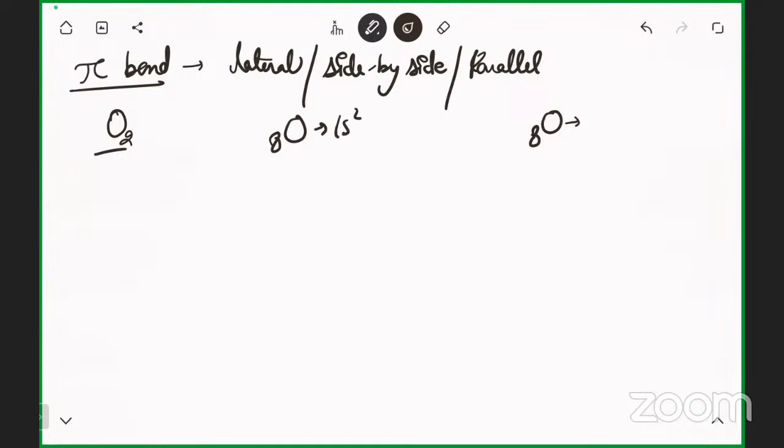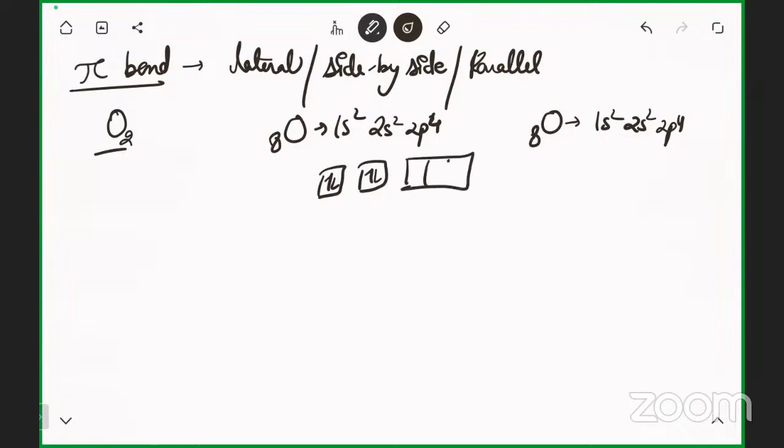The configuration is 1s2 2s2 2p4. At least you guys are not sleeping. Good. 1s, 2s, 2p1, 2, 3, and 4. How many unpaired electrons? 2.